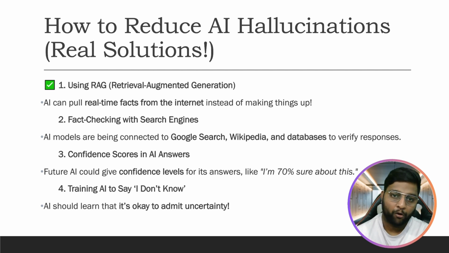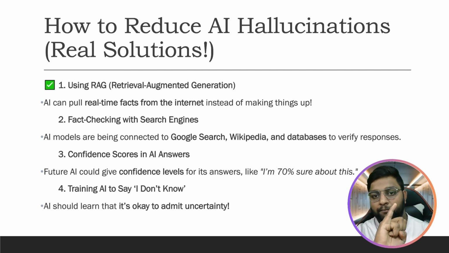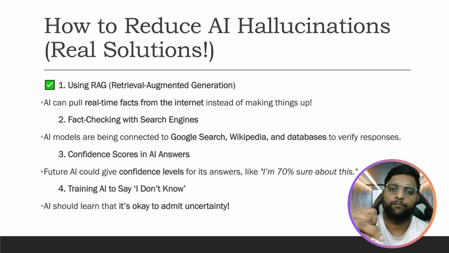These are the four main important things you need to remember. One, either use RAG, or use Perplexity Deep Search or ChatGPT Deep Search to get the perfect answers. Two, check facts on a search engine itself. Whatever you get, don't directly copy and paste it. Check with a Google search whether that particular thing is true. Compare with different AI LLM models as well. Sometimes ChatGPT might give you a wrong answer which Perplexity might correct. So cross-check them.